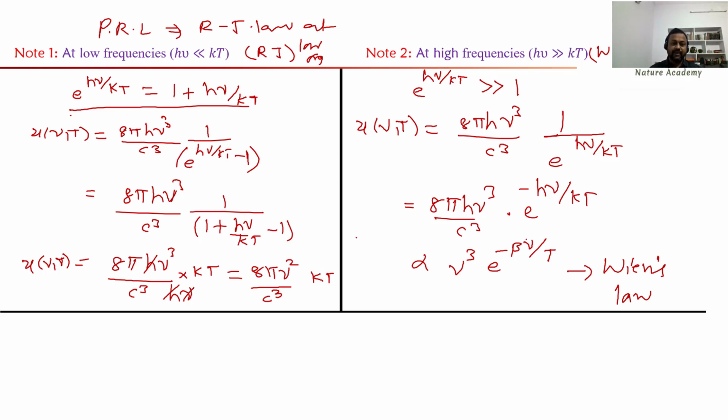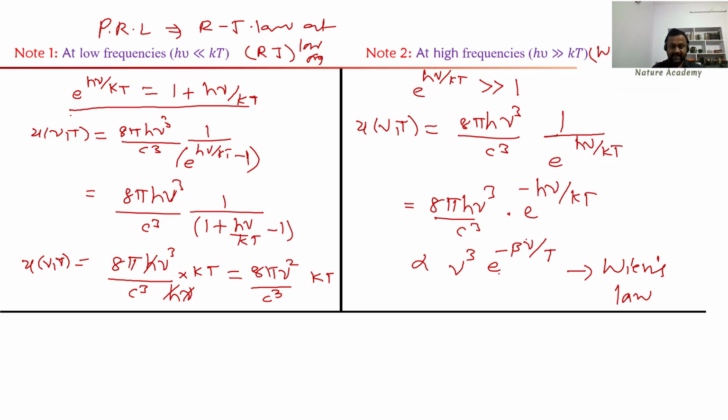So that means Planck's law is reducing to Rayleigh-Jeans law at low frequency, and it is following Wien's law at high frequency. In terms of wavelength, if I want to discuss in terms of wavelength, Planck's law reaches Rayleigh-Jeans law at the high wavelength range, or Planck's law is reducing to Wien's law at low wavelength.